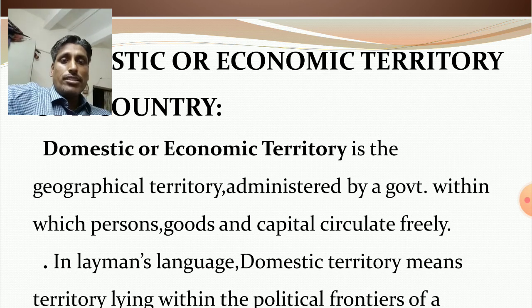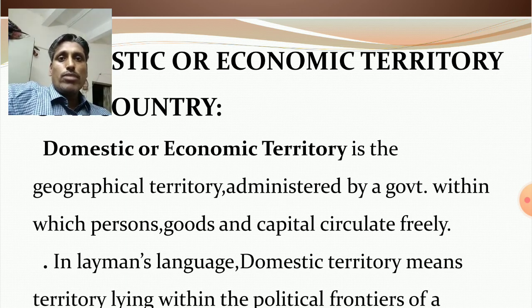It means within this territory, the rules and regulations of the government are operated.